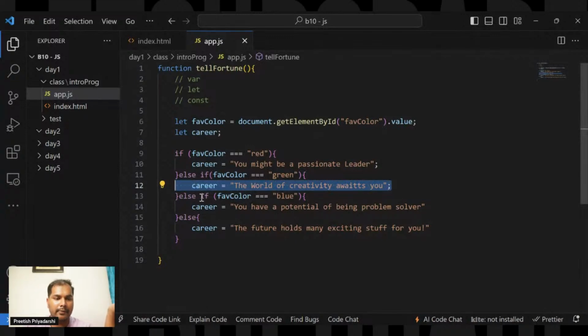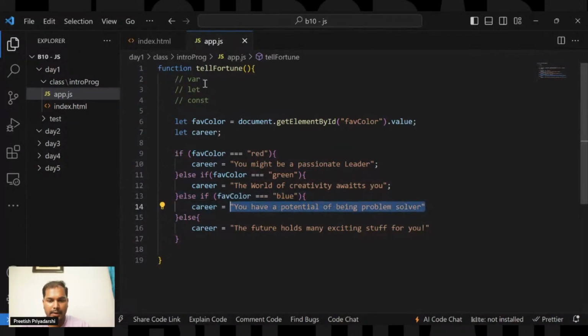Or else if the fab color equals blue, you have a potential to be a problem solver. All right. If the fab color you have inputted in the input field equals this particular color, then it will display this.